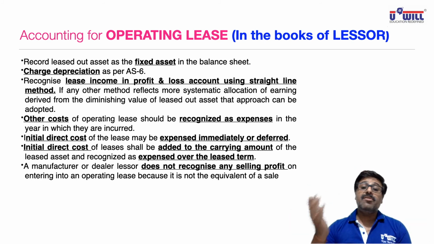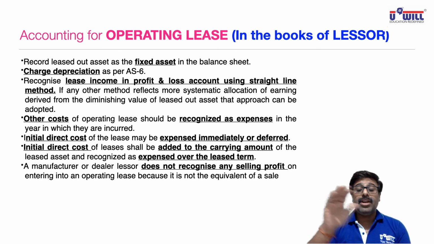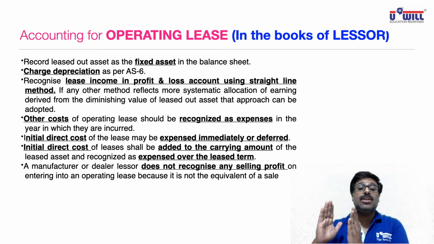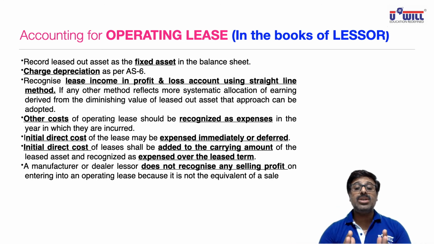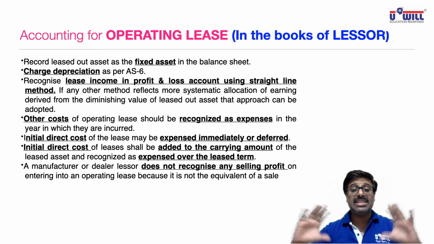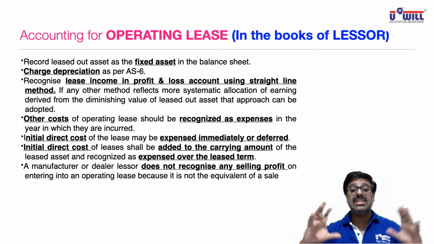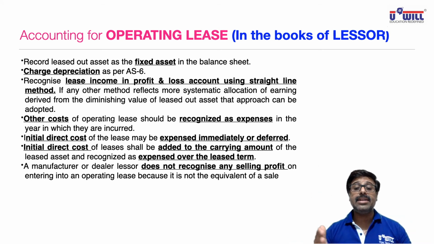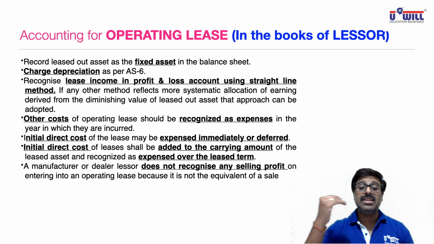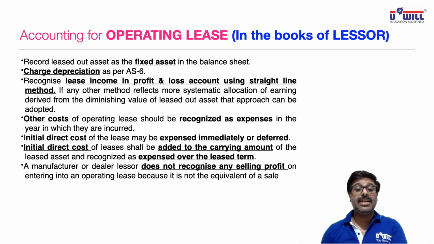In finance lease, first we saw the accounting in the books of lessee. But in operating lease, first we see the accounting in the books of lessor, because in finance lease, who is like the owner? Lessee. But in operating lease, who is the owner? Lessor. Remember that example of commercial and residential houses, commercial offices I gave you in the last lecture. They are operating leases, where you don't give the property on lease for the entire term. You give for 3 years, 5 years, then you give it to someone else, then again to someone else. So your lessor only remains the owner. Lessee is just like a tenant who comes, uses the asset for 3 years, then someone else comes, uses the asset for 3 years, and so on.